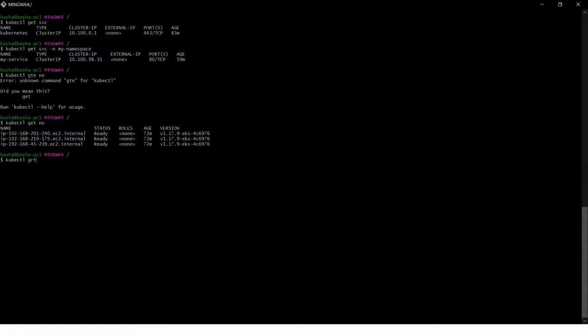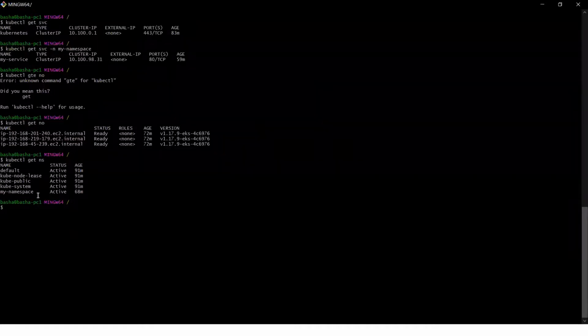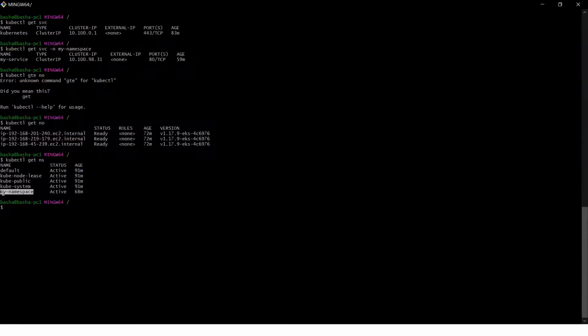Let's see what namespaces are available. So this is my test namespace, which is there in the getting started guide, creating a namespace. I have created a namespace. A namespace is nothing but a virtual cluster inside your EKS cluster. That is a logical way of separating different services.